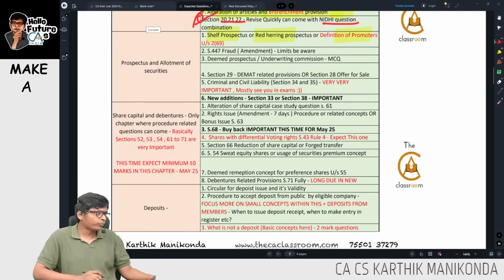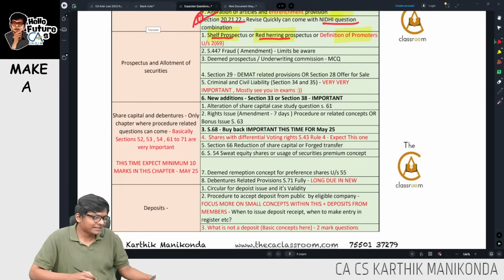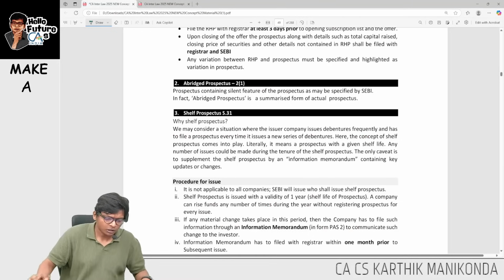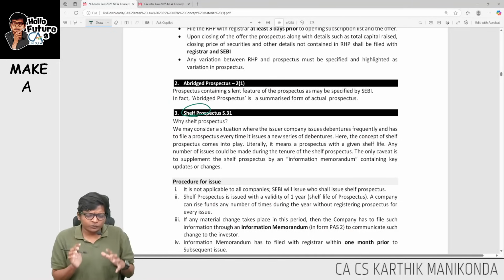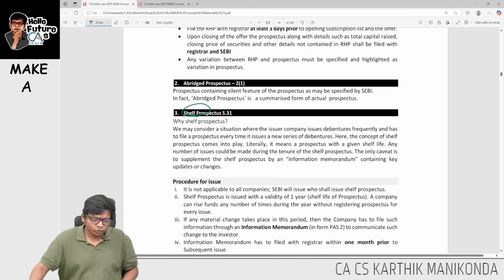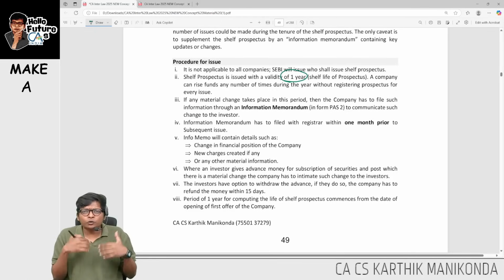Let's now go to prospectus chapters, quick revision, guys. In prospectus, first let me finish shelf prospectus and red herring prospectus for all of you. Now what is shelf prospectus, sir? Very simple. Shelf prospectus is one which is issued with a validity of 1 year. So what are the key points here? Validity is 1 year. During this 1 year you can do multiple issues.